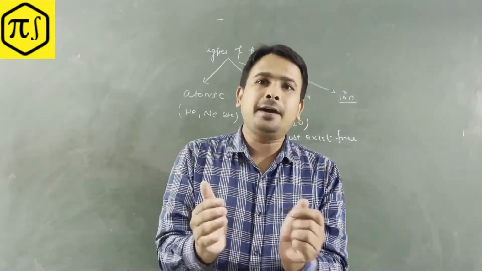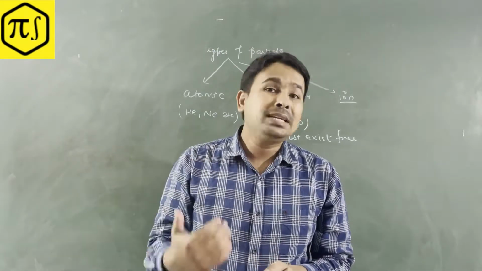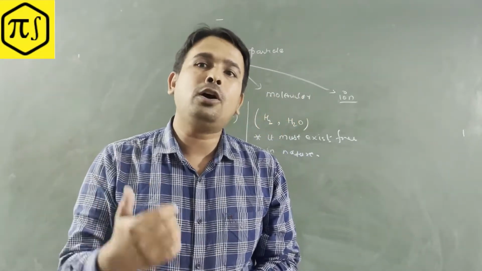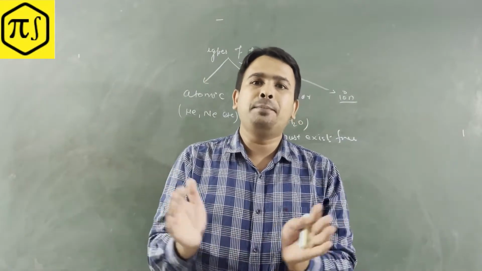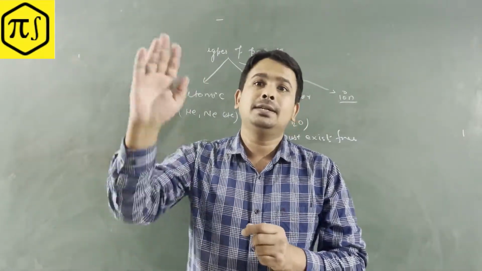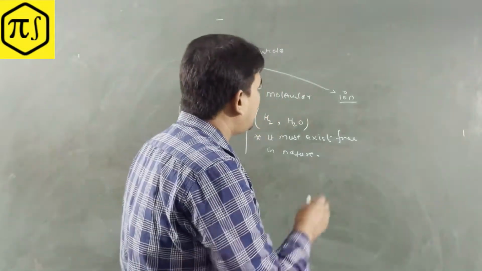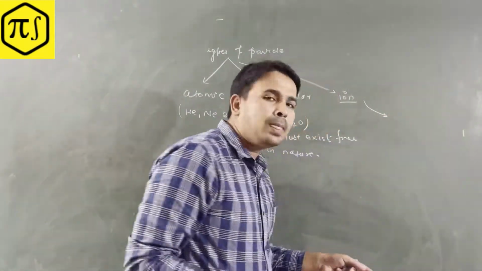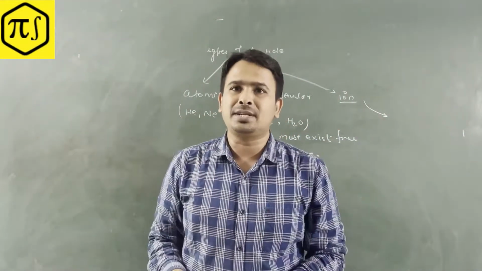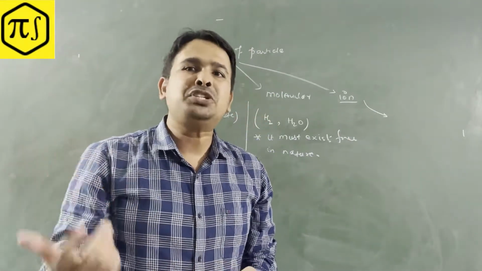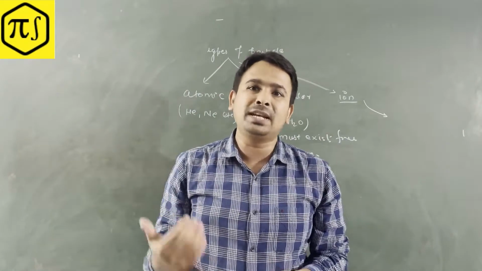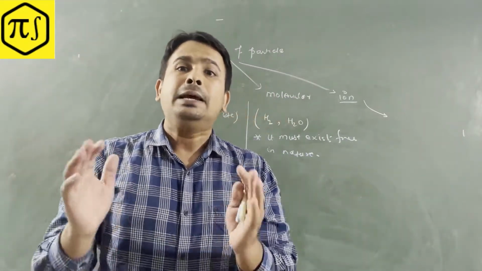You may have seen in the books that a molecule is a combination of two or more atoms of either the same element or of different elements. This is true, but this definition is not 100% true. One more condition is there: it must exist freely in nature.